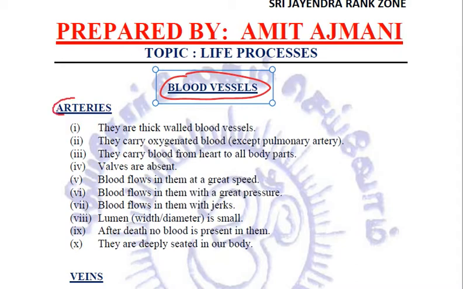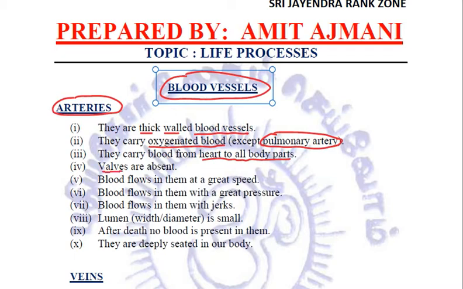First of all, starting with the arteries. Arteries are thick walled blood vessels, and arteries carry oxygenated blood, with an exception of the pulmonary artery, which carries deoxygenated blood. Other than the pulmonary artery, all the arteries in our body carry oxygenated blood, and they carry blood from the heart to all the body parts.